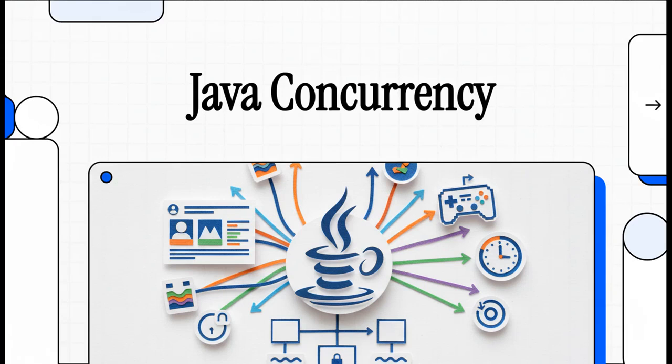Hello and welcome. Have you ever wondered how a huge application like your social media feed or a big online game can juggle thousands of things all at once without just falling apart? Well, that's the magic of concurrency.